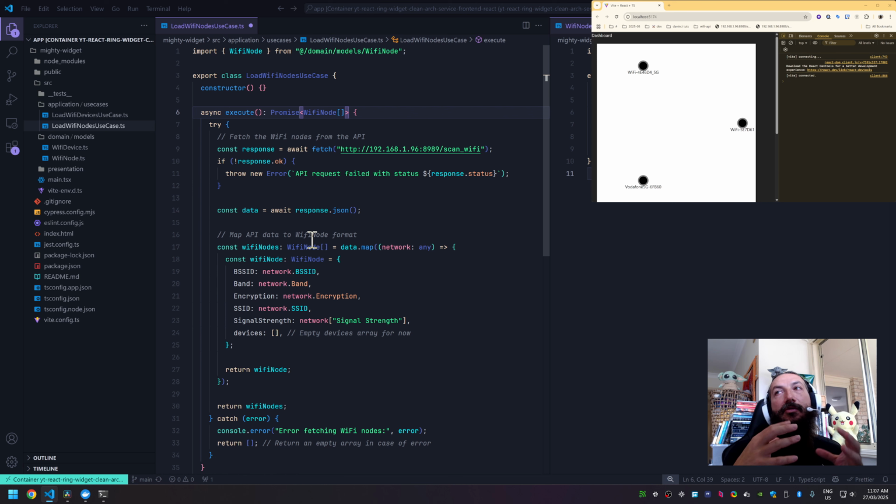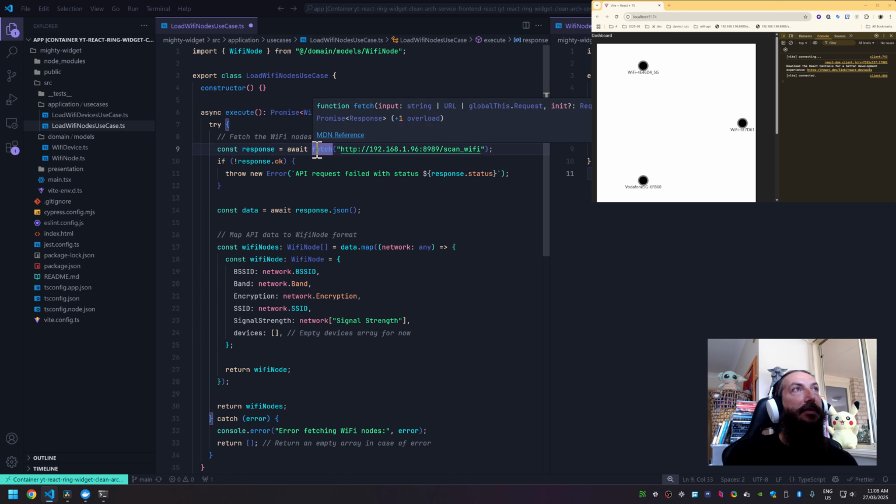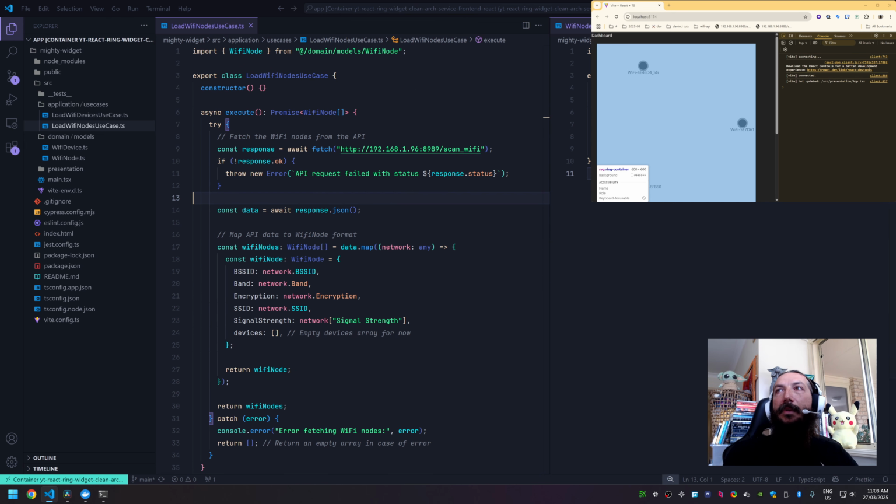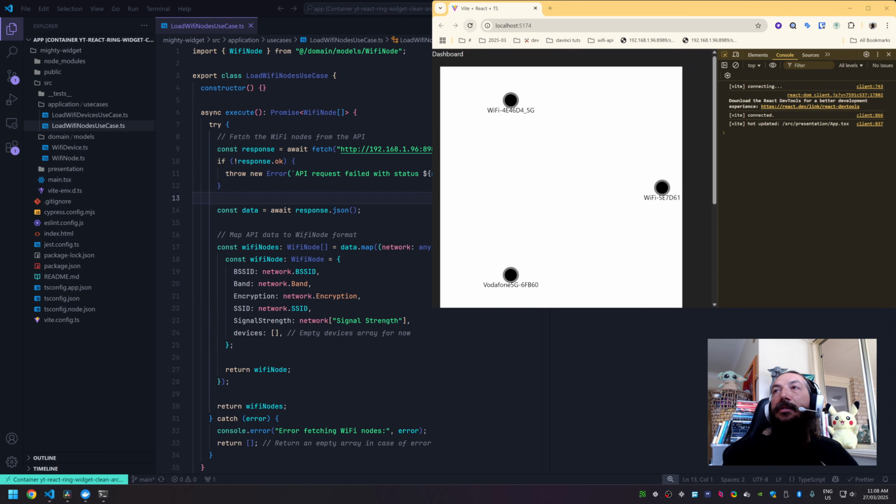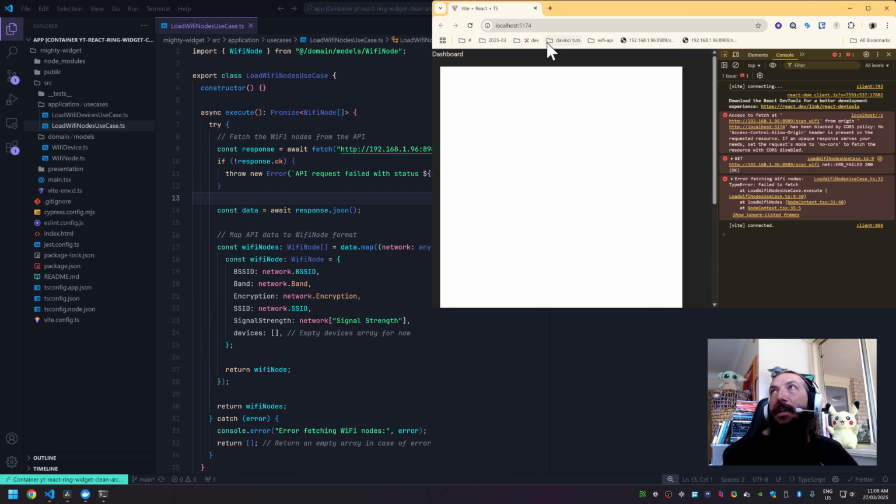So we removed the static data which was there, and now we are plugging in a new part of the system. This one is naive. We will refine it later because we don't want to explicitly use a technology in here. But for now, just to make it work, we can save it and see what happens. Let's see in the window. I'm going to enlarge it. Let's refresh it. And we have some errors.